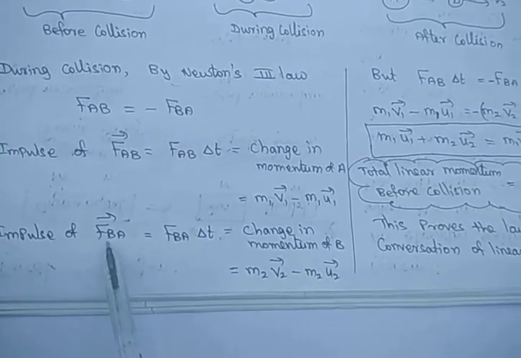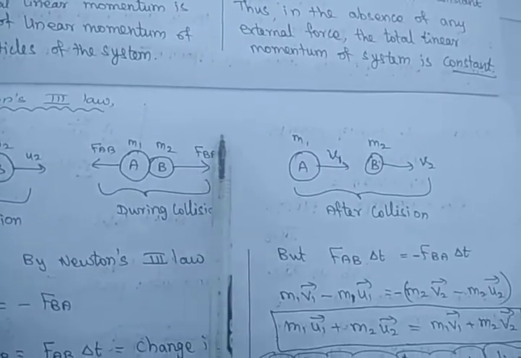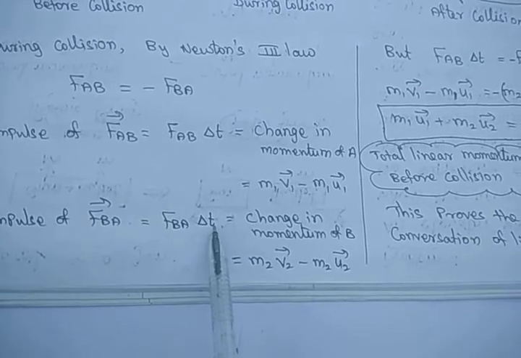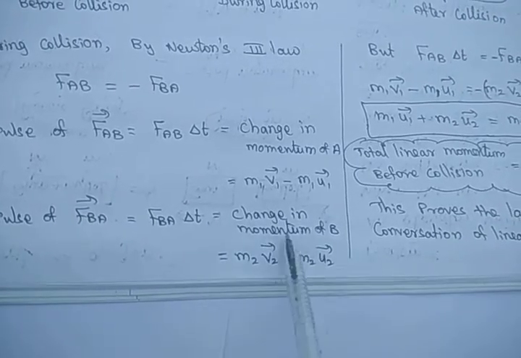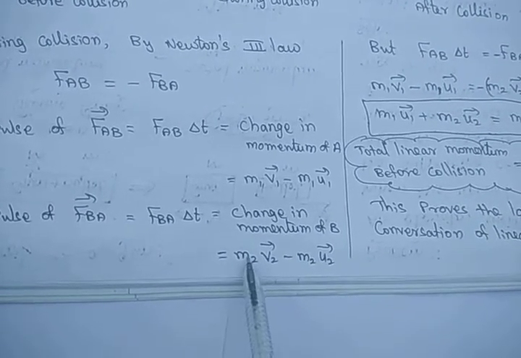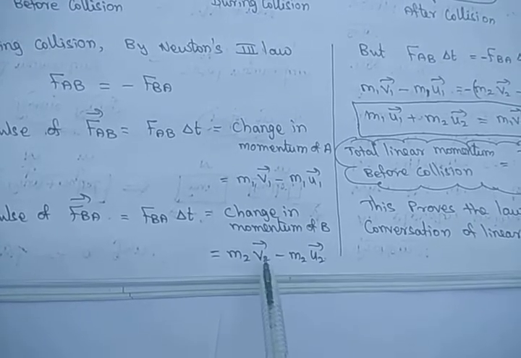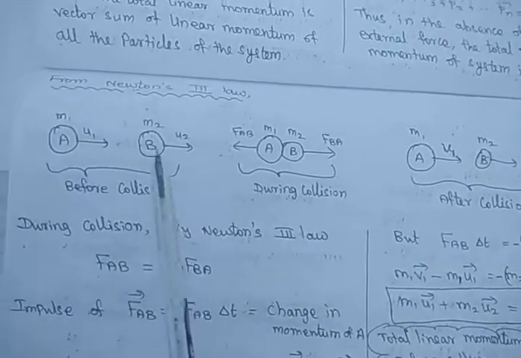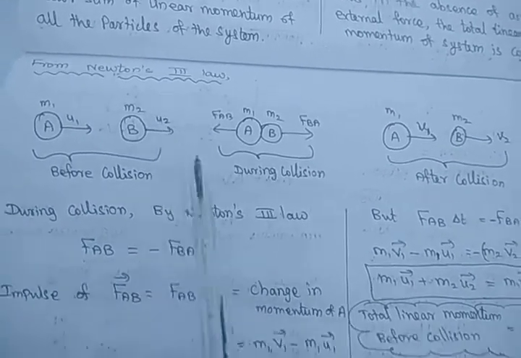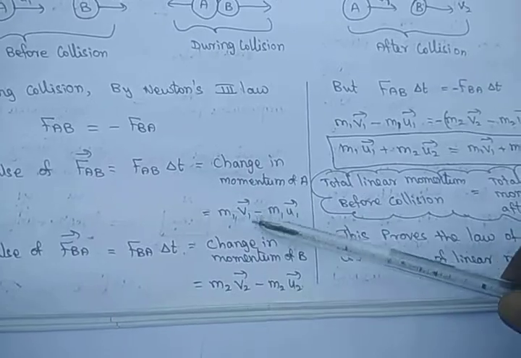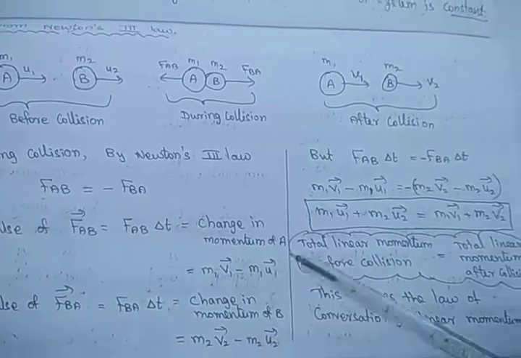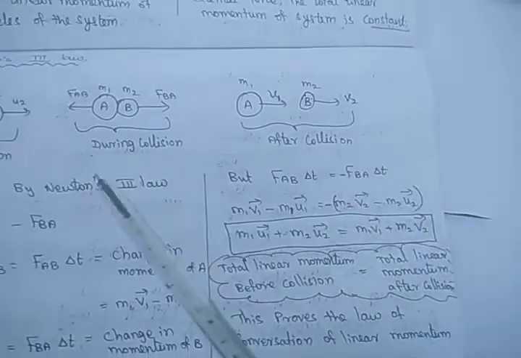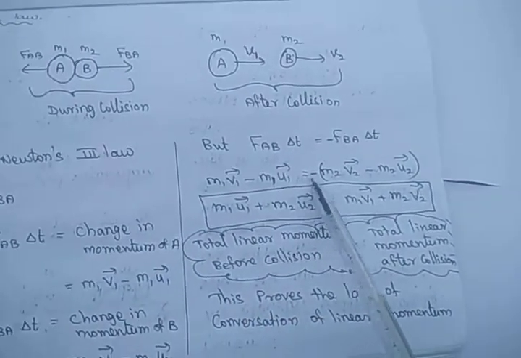Similarly, for the impulse of FBA on the second body, FBA is equal to FBA into delta t, that is the time, which equals the change in momentum of B: the after-collision momentum minus the initial momentum of body B. After collision it is m2 v2 minus m2 u2. Because it is a change in momentum, we have to put subtraction here. But the impulses are equal and opposite according to Newton's third law, so we have to put a minus here.